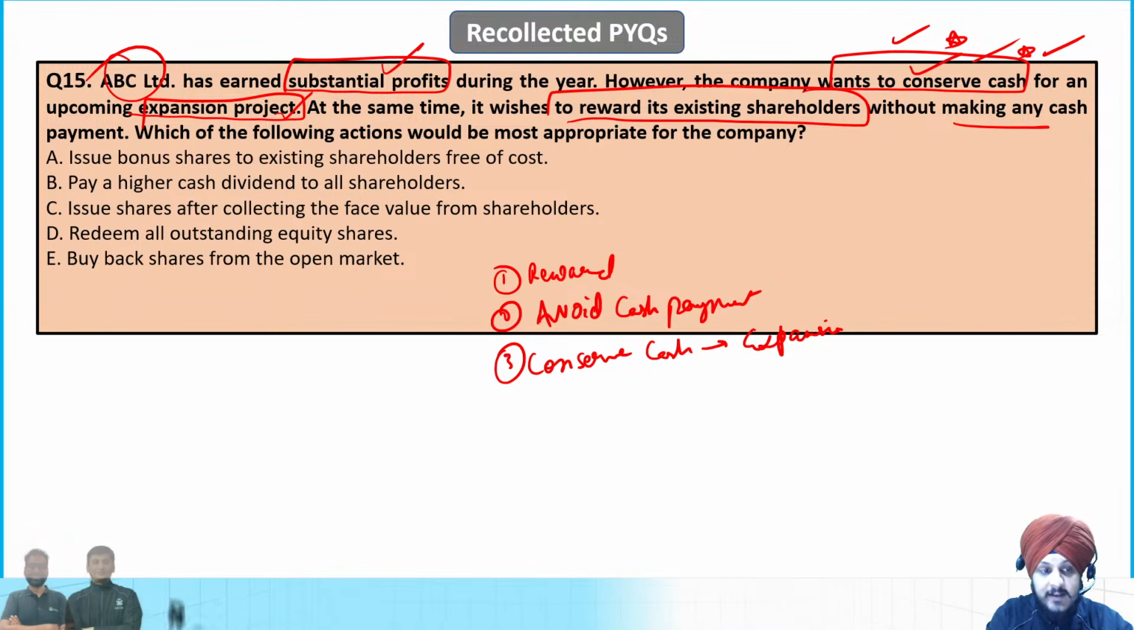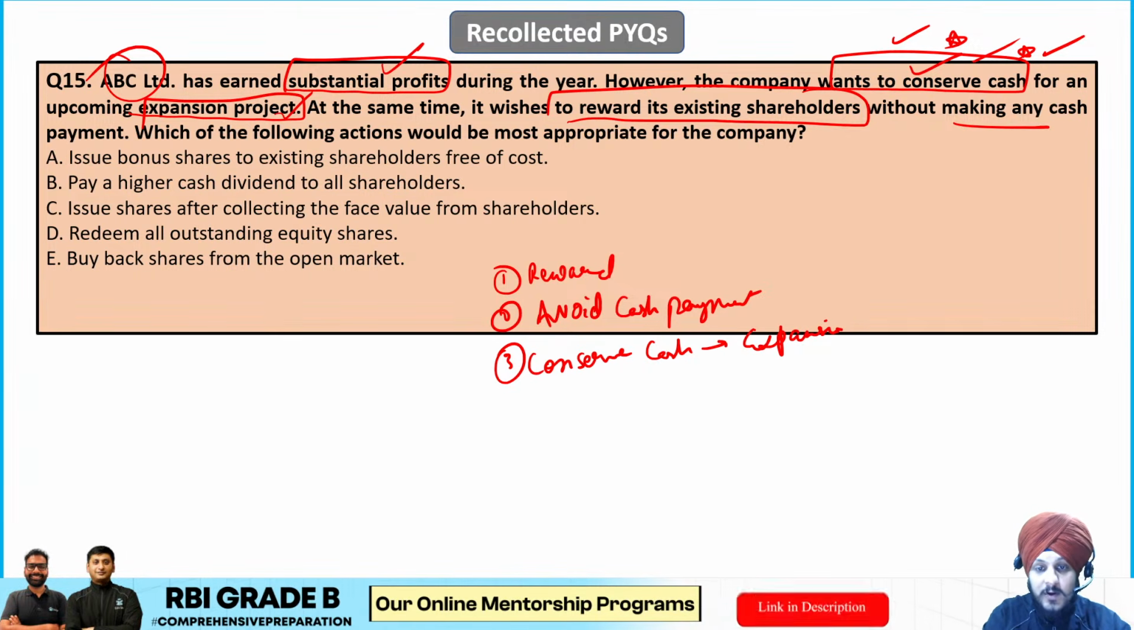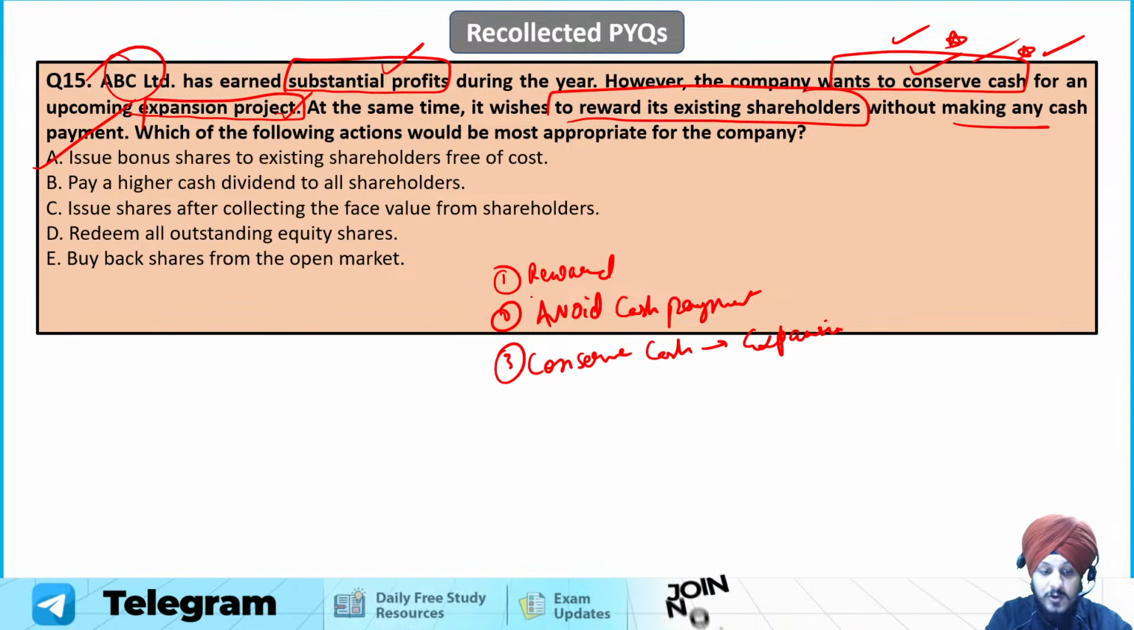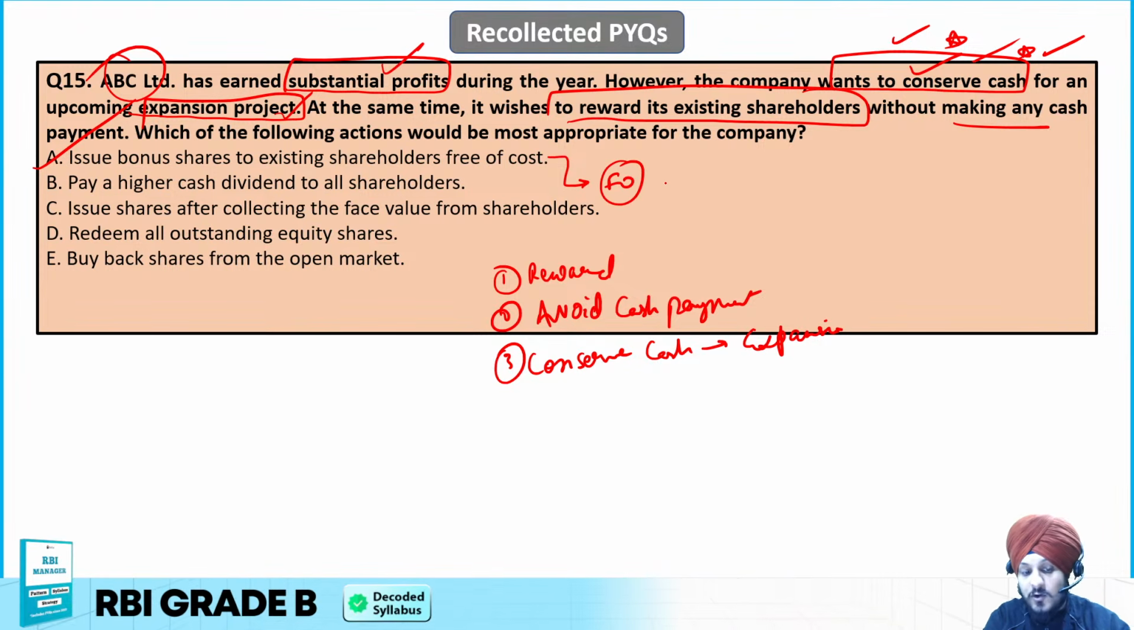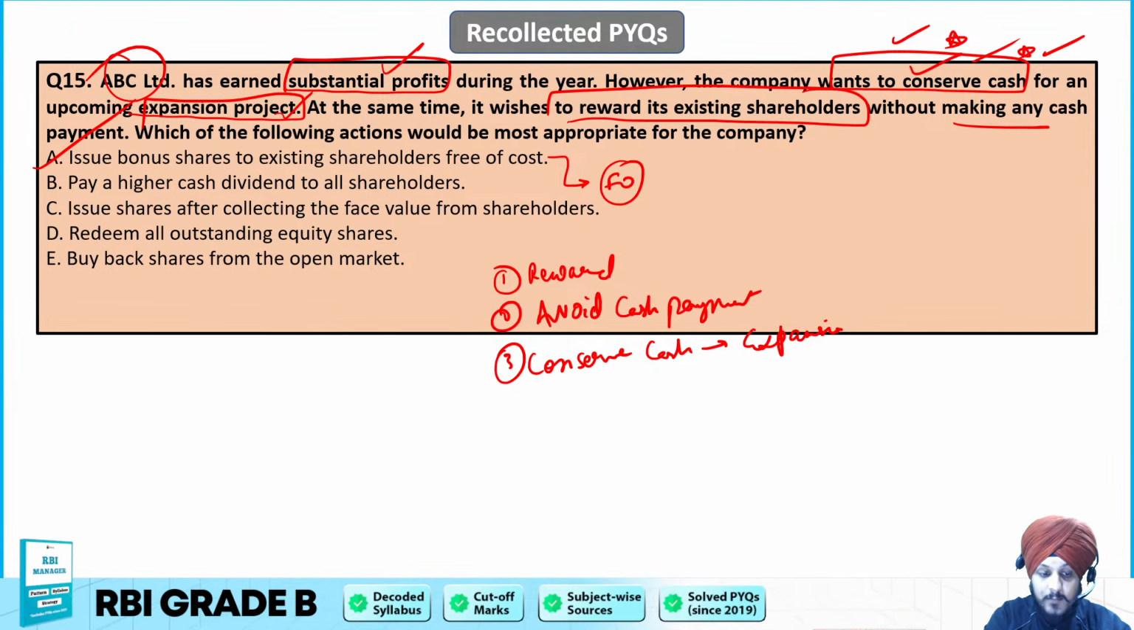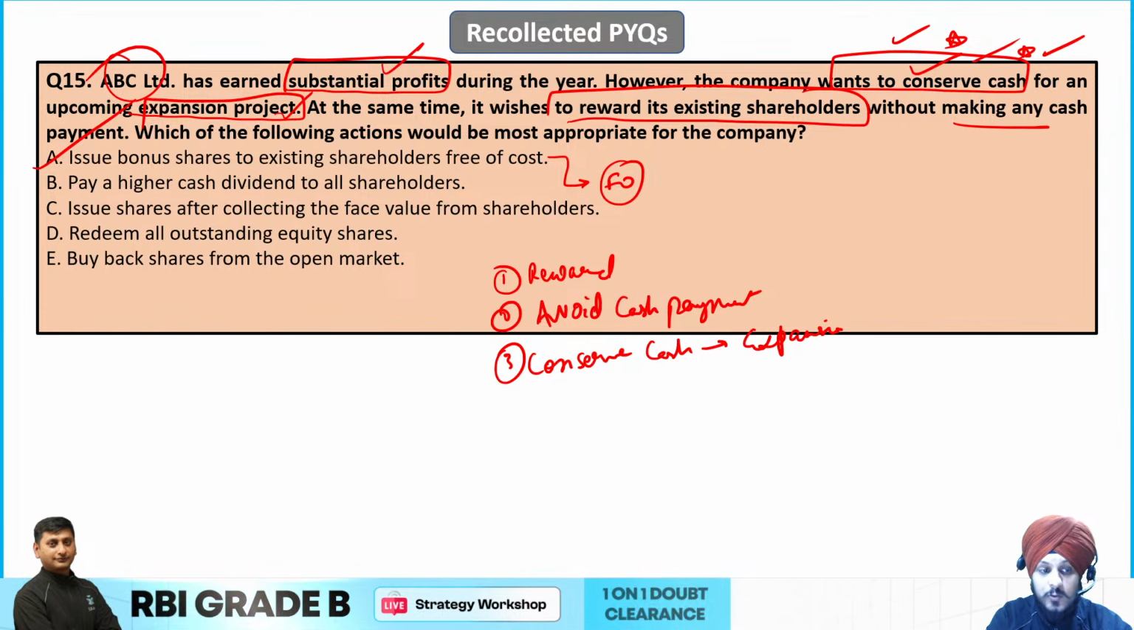So based on that, the best option or the most appropriate option should be option A, which is issuing the bonus shares, because bonus shares are issued to the existing shareholders and they are free of cost, out of the company's accumulated profit or the company reserves, and they do not reduce the company's cash balance. So that is the best part about it. So it is going to be the most appropriate one.